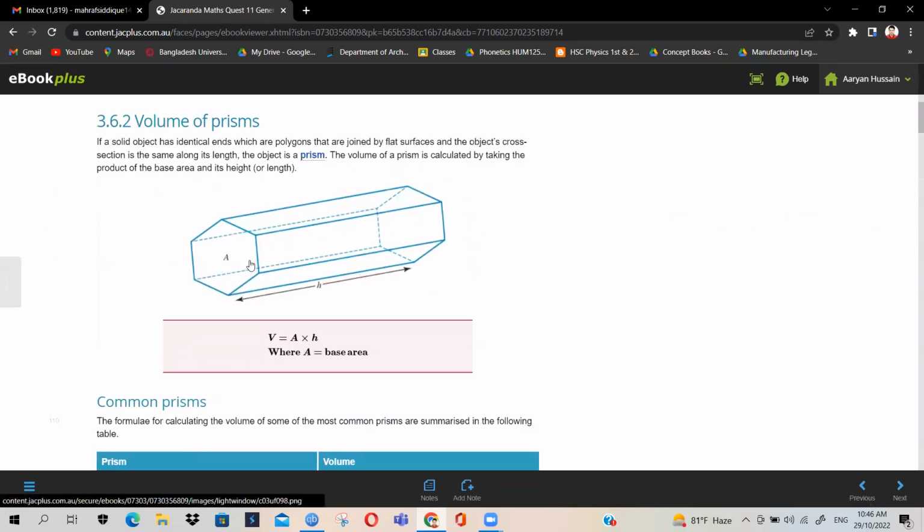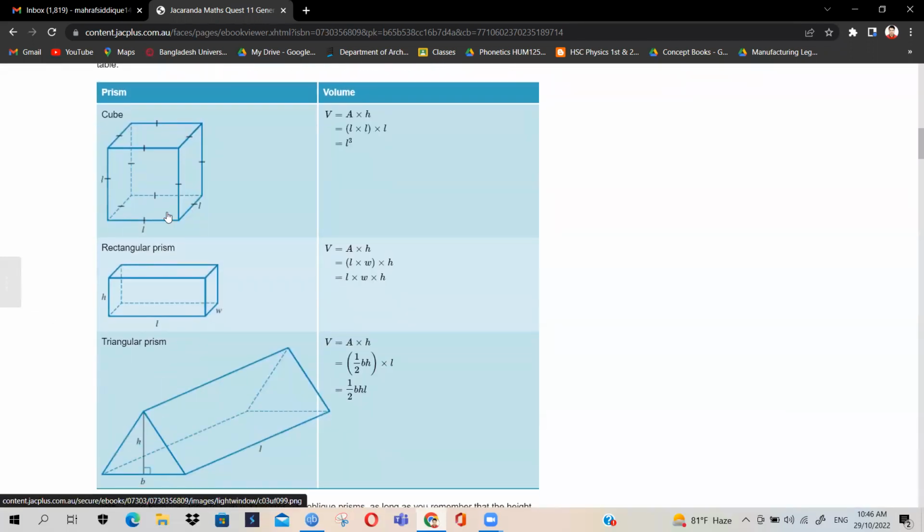If the two sides of a particular object have the same surface, and all the points of these two surfaces are connected with straight lines, we call that a prism. This surface could be hexagonal, octagonal, triangular, anything.